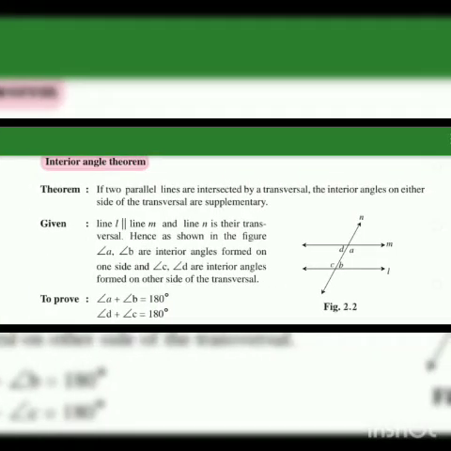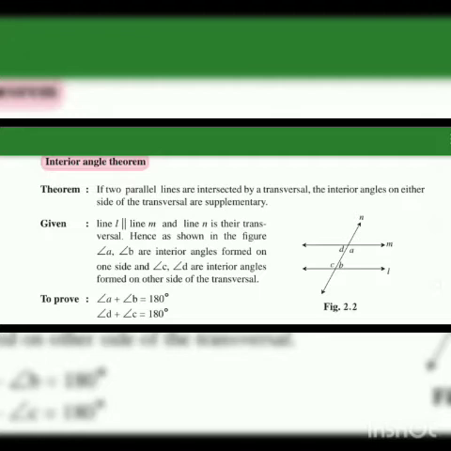So we will see the interior angle theorem. So let's see what the theorem says. We will see the statement. If two parallel lines are intersected by a transversal, the interior angles on either side of the transversal are supplementary. You can see the diagram. So what we have to prove here is that angle A plus angle B is equal to 180 degrees and angle D plus angle C is equal to 180 degrees.